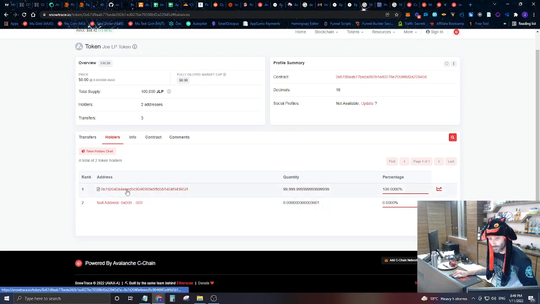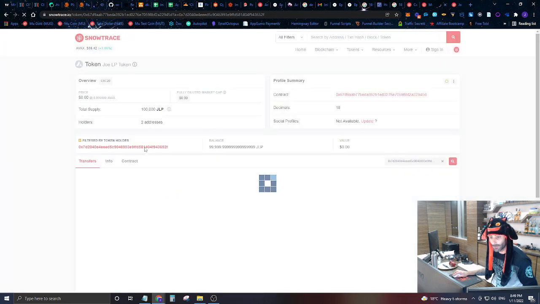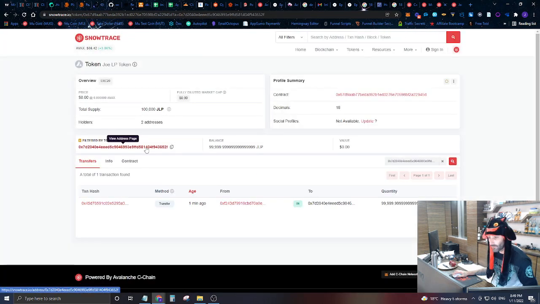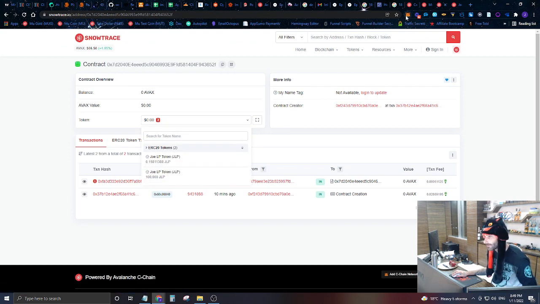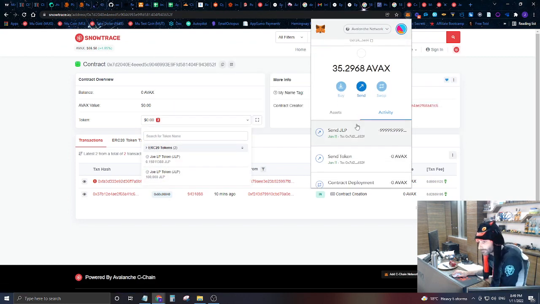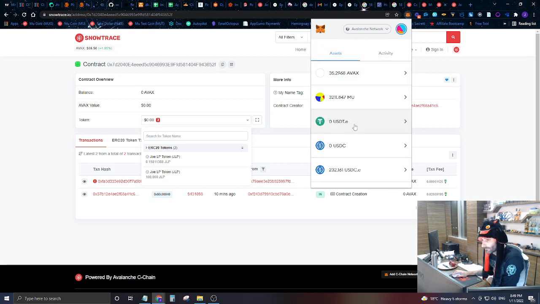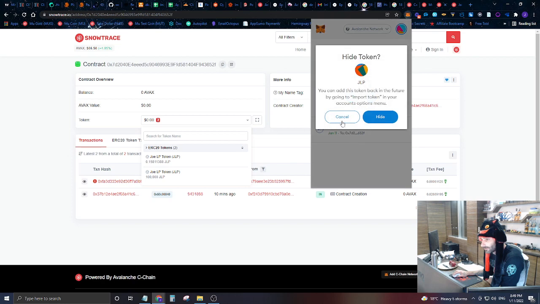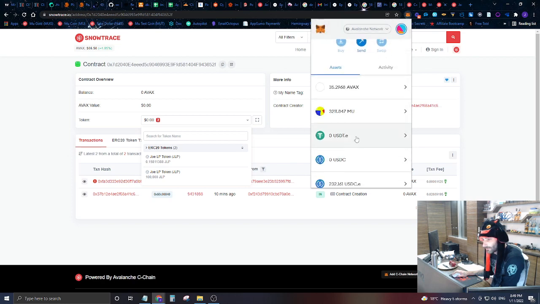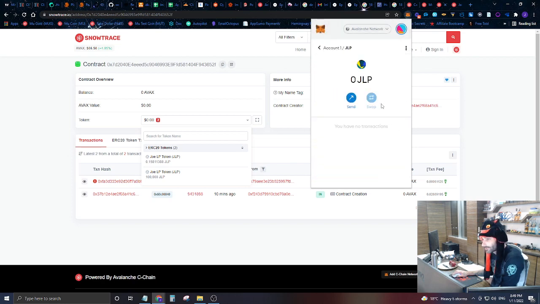That's our liquidity locking contract. It owns 100% of that liquidity, and it is now locked up on a vesting schedule for basically the next 6 years. You can see he owns those right there. So let's go in and remove that token, because we don't want to see these. Actually going to hide all these JLP tokens.